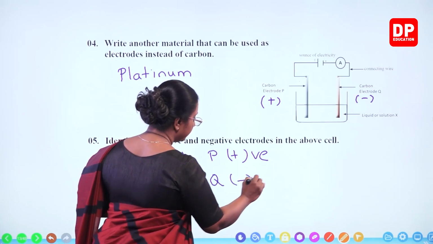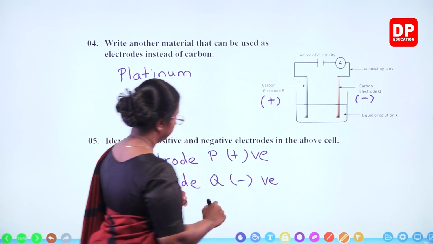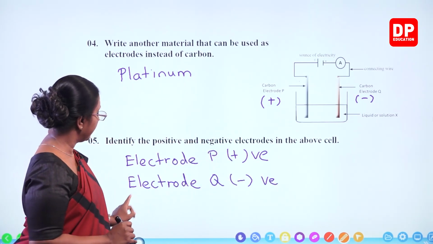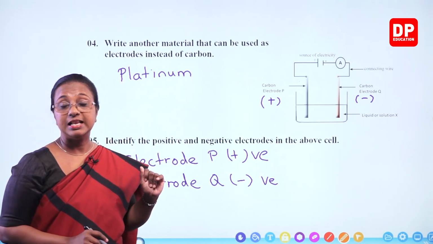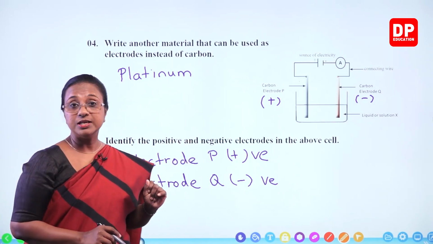Q is the negative electrode. Electrode P is positive and electrode Q is negative. So we have identified the electrodes. Then I'll move on to the next slide.